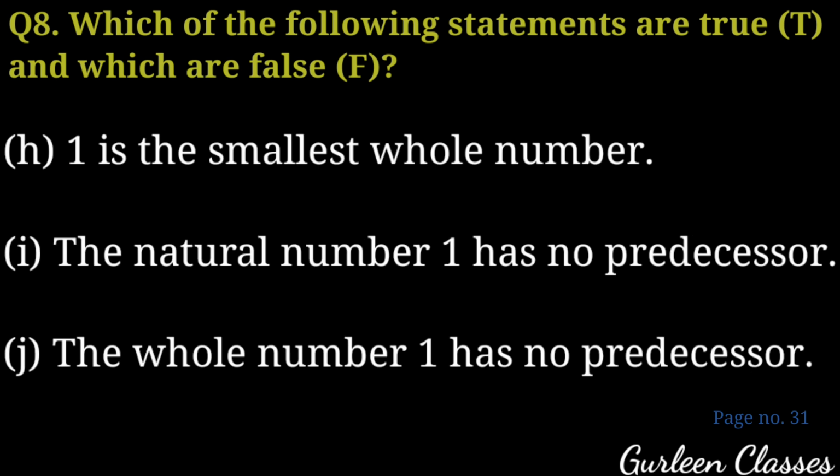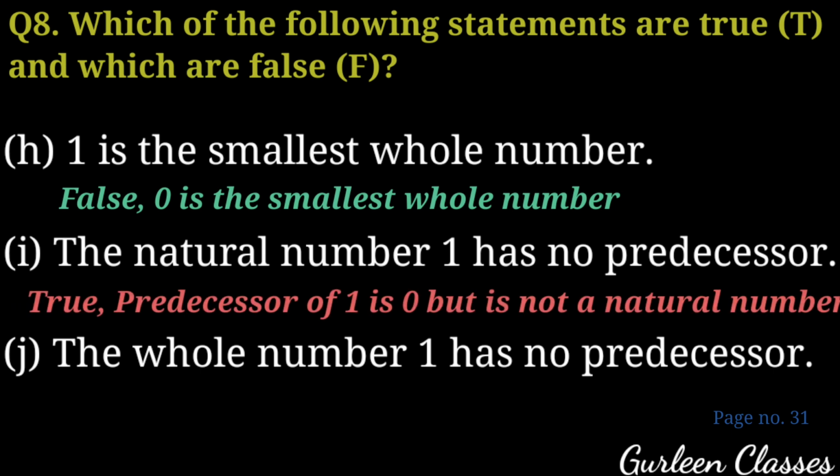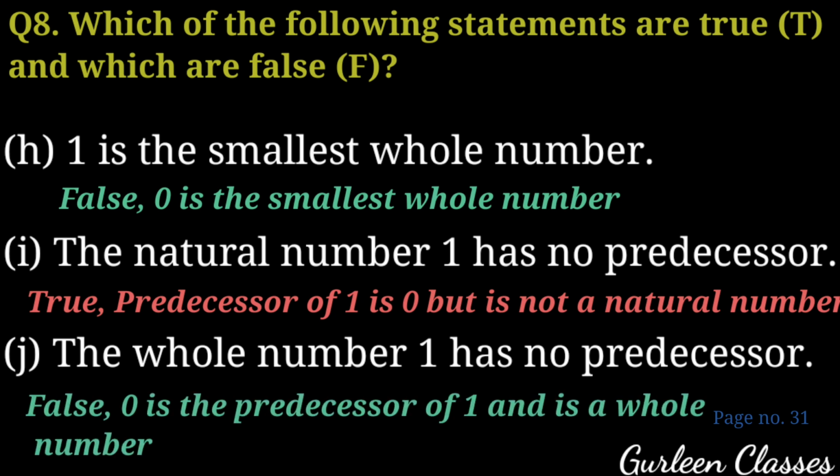H part 1 is the smallest whole number. False. 0 is the smallest whole number. I part the natural number 1 has no predecessor. True. The predecessor of 1 is 0, but it is not a natural number. J part the whole number 1 has no predecessor. False. 0 is the predecessor of 1 and it is a whole number.